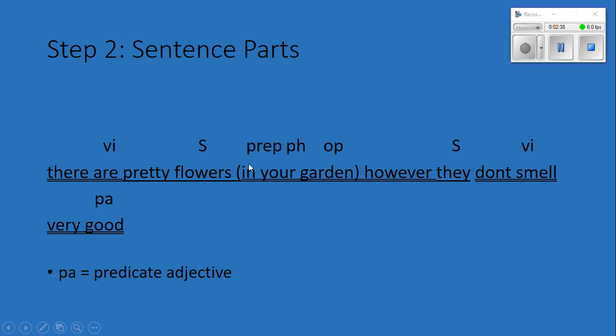Then you're going to go to your preposition. In your garden is your prepositional phrase. Garden is the object of the preposition. And then the last thing in this sentence, we have an adjective in our predicate, and so that is a predicate adjective. And we marked that as an adjective in step 1, so we're just marking that as a predicate adjective, PA, in step 2.